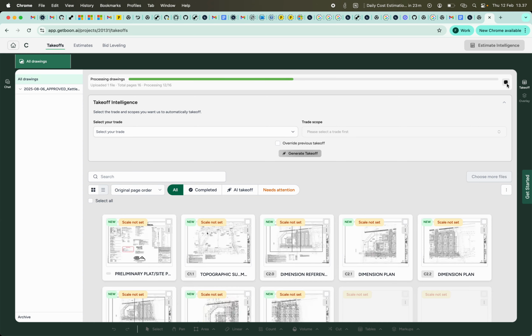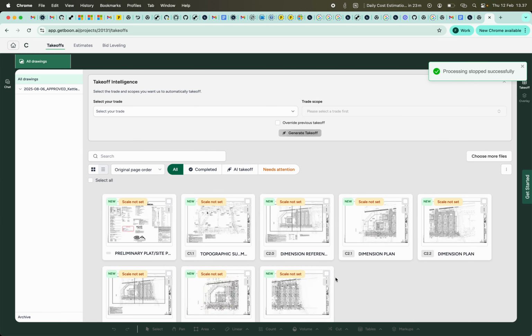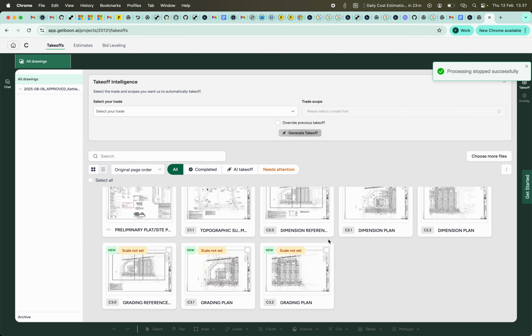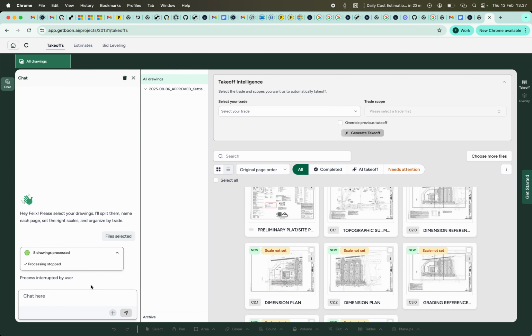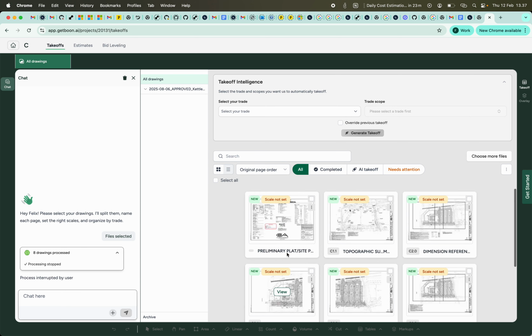We click on it and it will be stopped immediately, and we will have the 8 pages which have completed the extraction. Of the 16 pages, we only have 8 pages, and the rest, 8 pages, is cancelled. With this, we can interact with the chat.